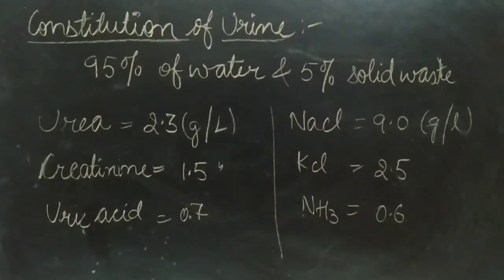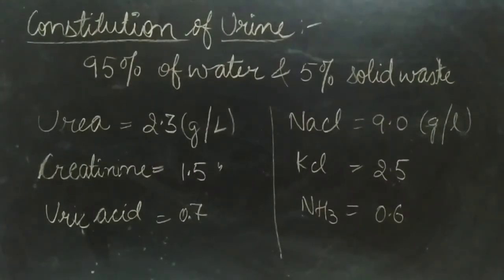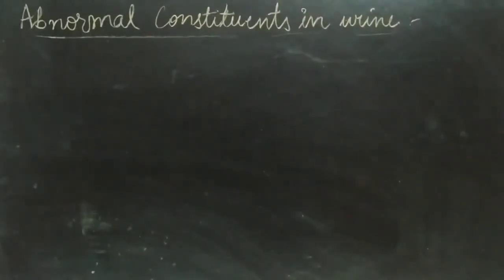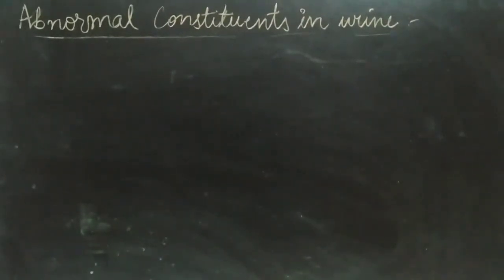Inorganic solids, sodium chloride 9.0 grams per liter, potassium chloride 2.5, ammonia 0.6 grams per liter. Next is the abnormal constituent in urine. Sometimes because of improper functioning in the body, some of the important constituents like cells, RBCs, glucose, etc.